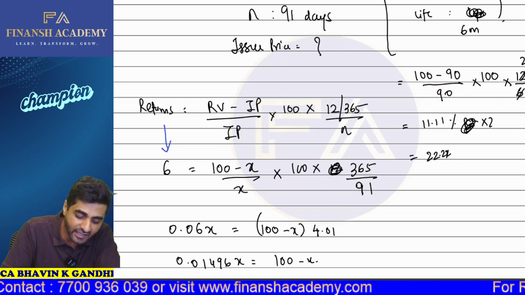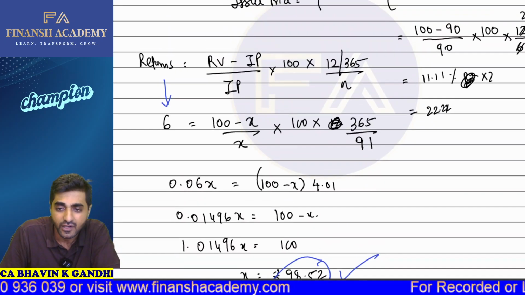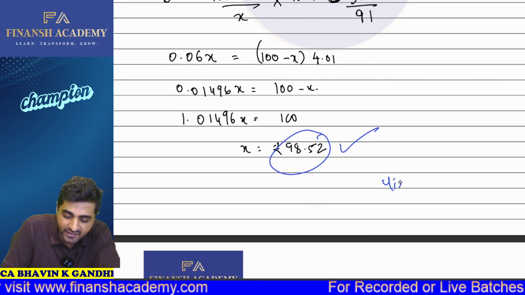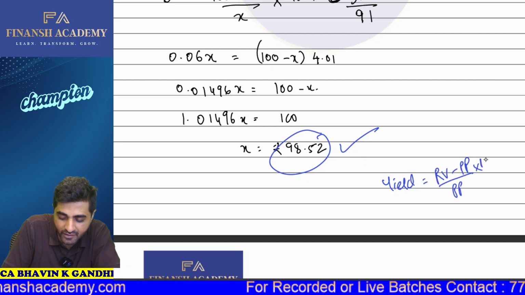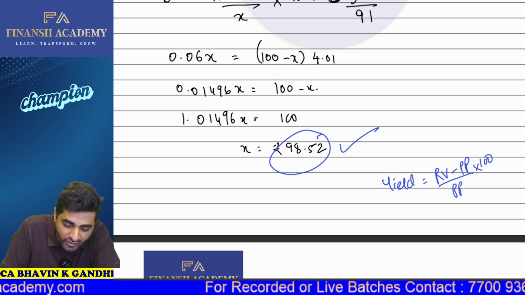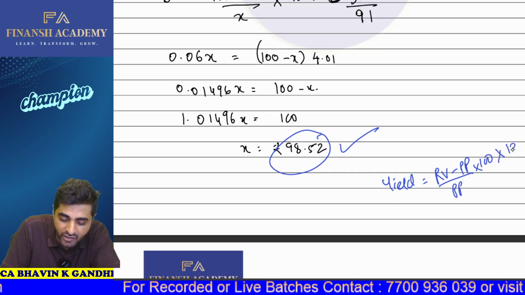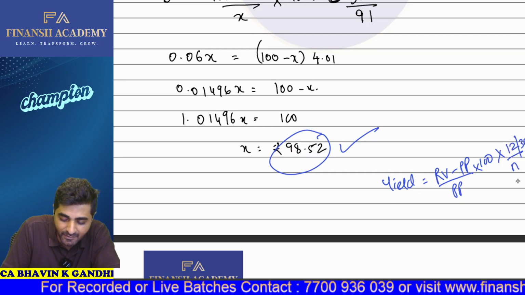So based on this, let the issue price be X. We have calculated the issue price, which comes out to be 98.52. Very simple concept, because what is your yield? Your yield is nothing but your redemption value minus purchase price upon purchase price into 100. That's the formula for yield. And if my investment is for a period of just 6 months, we'll take 12 divided by N. If it is for days, we'll take 365 divided by N.